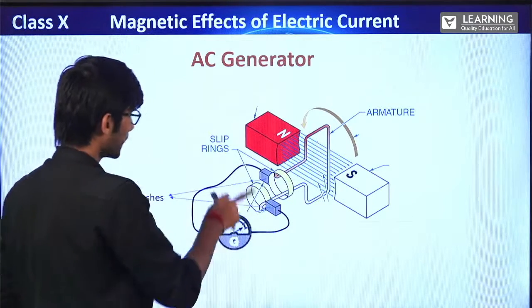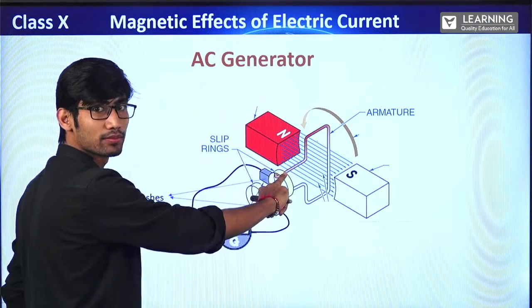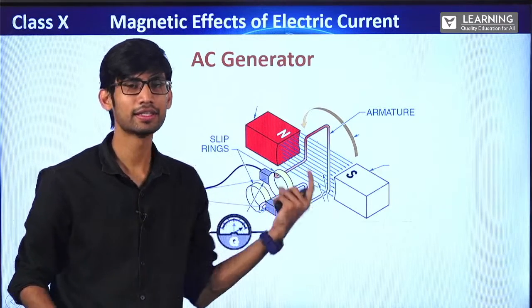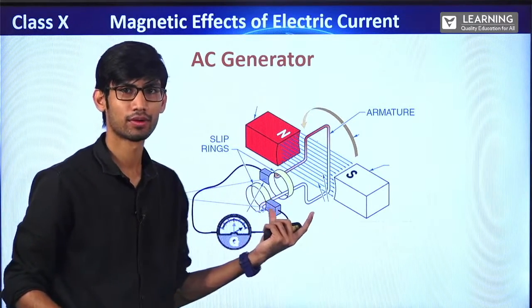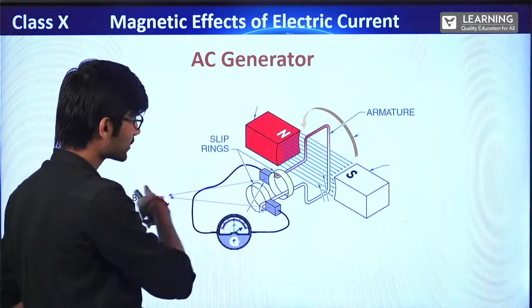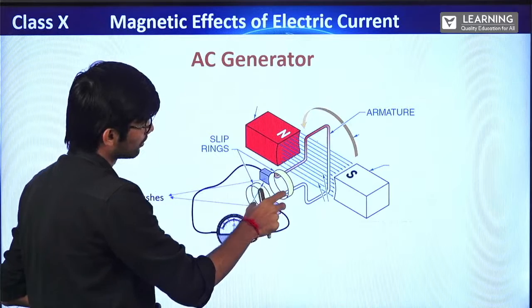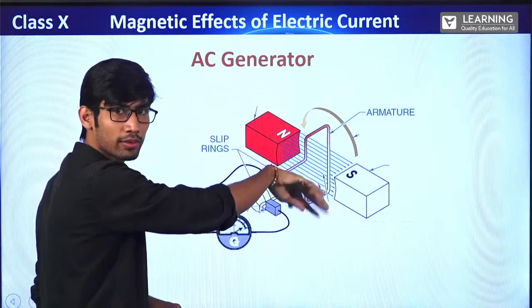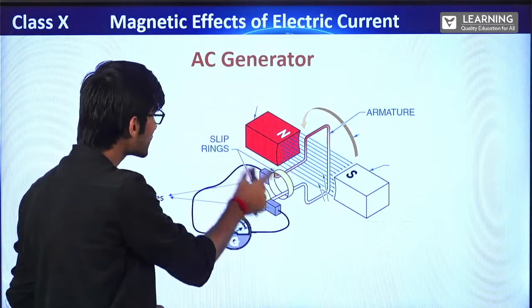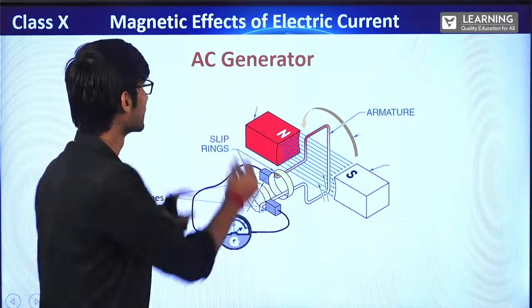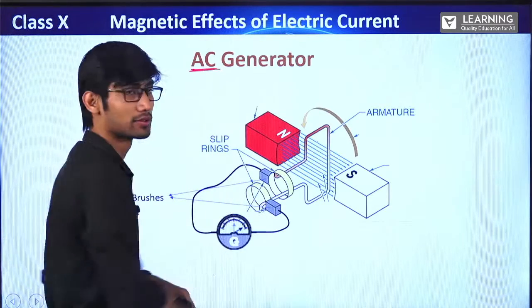This is the armature. These two are slip rings. Everything is the same. The armature coil is the same, the brushes are the same, the north pole and south pole are the same, the magnetic field is the same. Only this thing is changed, that is the slip rings. So in AC, we use slip rings.